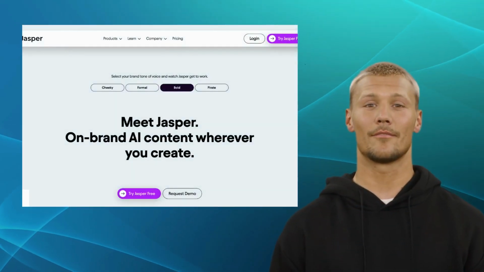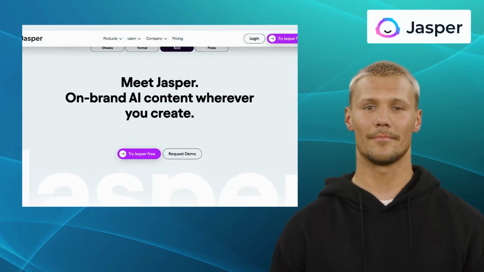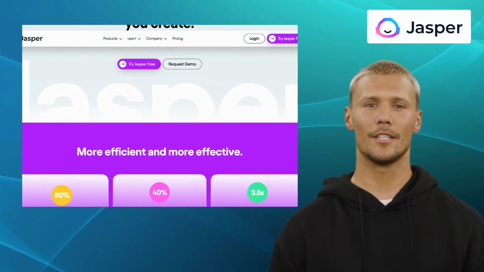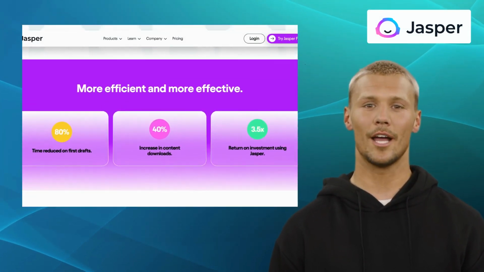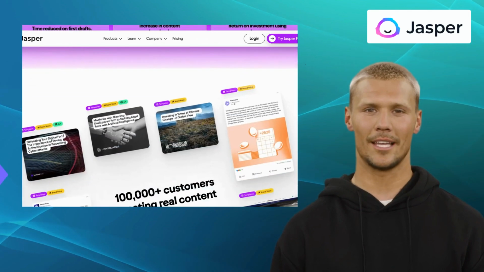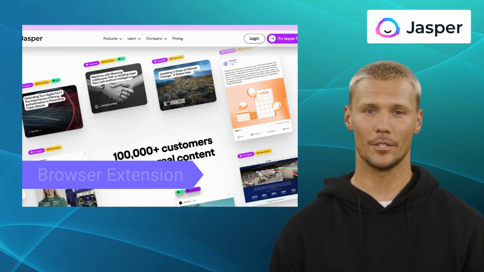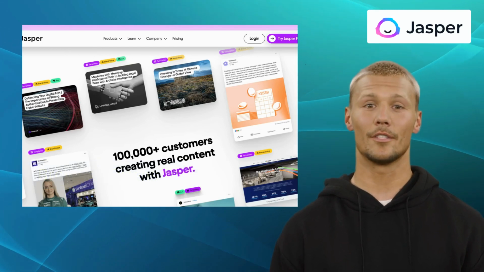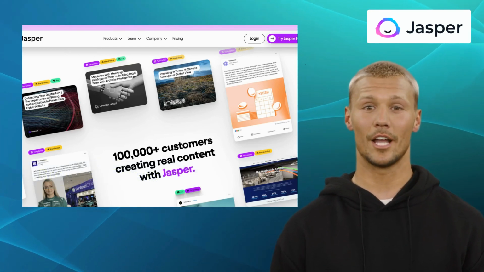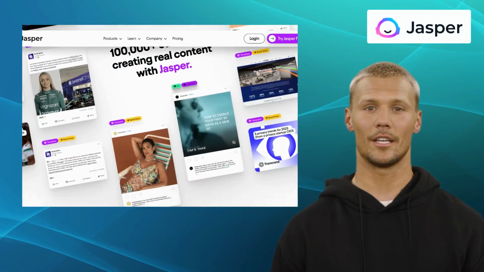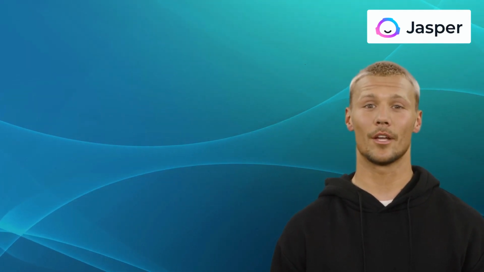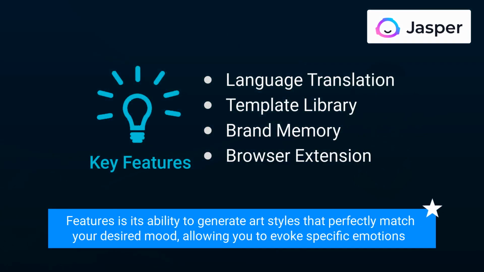Last but not least, we have Jasper AI. Jasper AI is an AI writing tool that takes your content creation to new heights. It offers features like language translation, template library, brand memory, and browser extension. With its advanced natural language processing capabilities, Jasper can assist you in generating engaging and compelling written content. One of Jasper's standout features is its ability to generate art styles that perfectly match your desired mood, allowing you to evoke specific emotions.